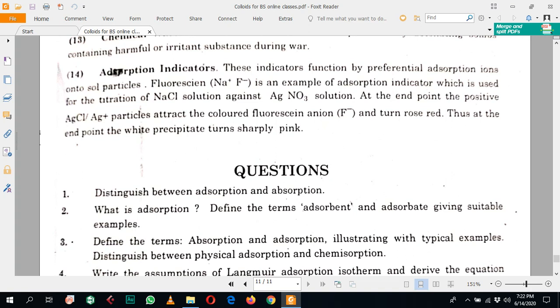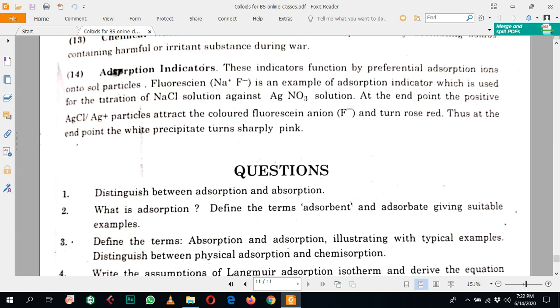These indicators function by the preferential adsorption of ions onto the particles. The first example is fluorescein, which is an adsorption indicator, and it is used for the titration of sodium chloride with silver nitrate solution.